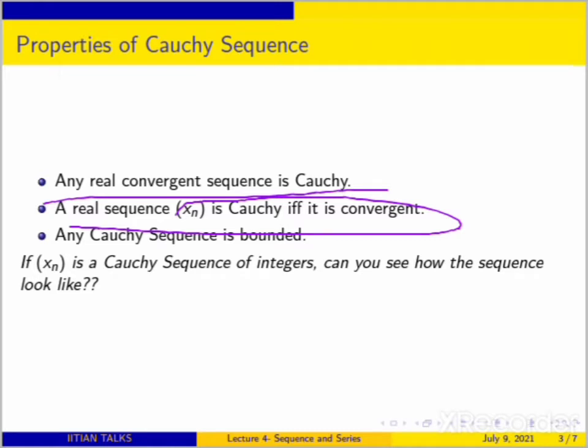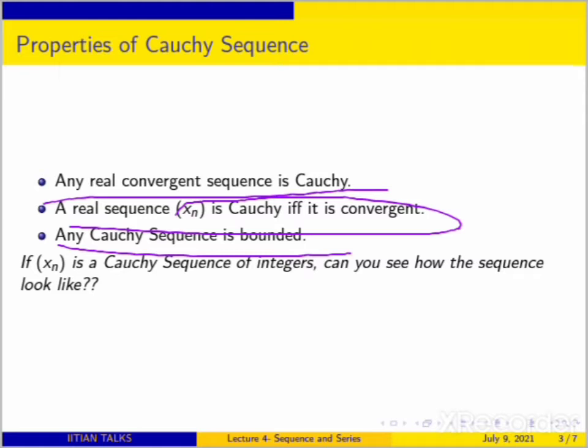And you see that any Cauchy sequence is bounded. Why is this possible? Because you know that every Cauchy sequence is convergent and hence bounded, right? So for the real line it is true, but the equivalence for a general range set is not valid. It means for the complex set or any other set, it is not valid in general. So it depends, right? Because we are dealing with real analysis, we take the range set to be R. In that case, Cauchy is equivalent to convergent, right? So we will discuss one example.